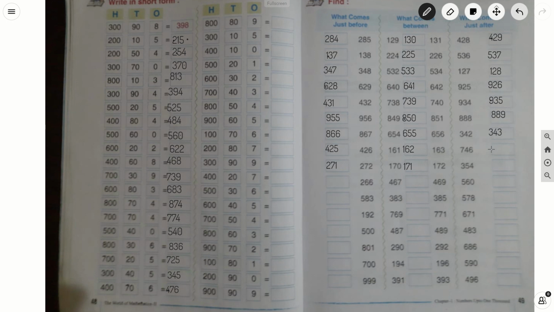After 746, it is 747. After 354, it is 355.